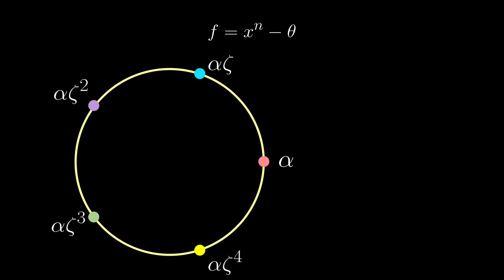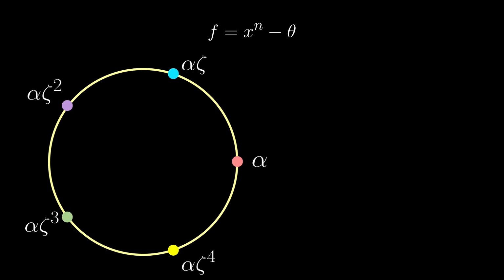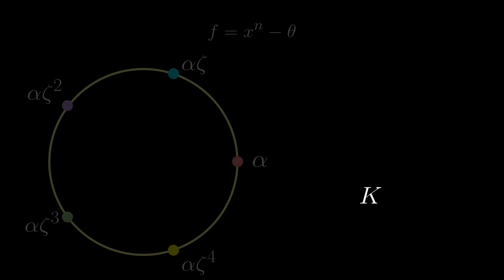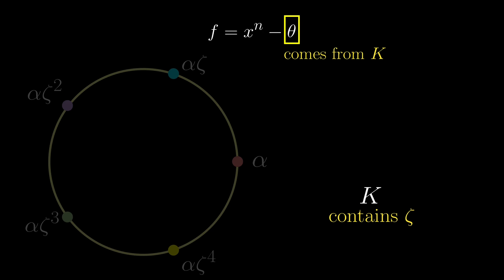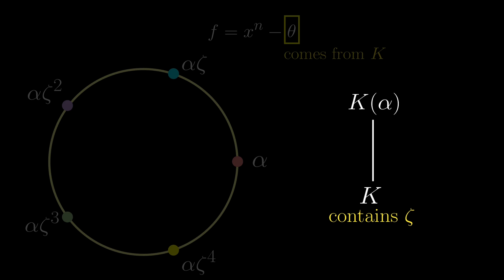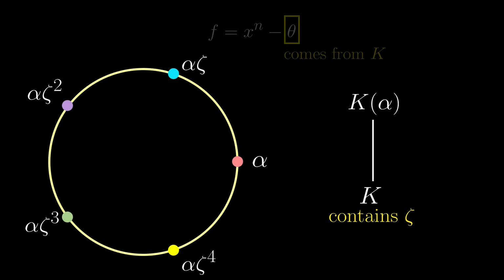However, unlike in the previous example, we will not start from Q. Instead, we start with a field K, and this field contains the nth root of unity. It doesn't have to, but it will make the discussion way easier. This also means that theta comes from K. Anyway, the field extension here is again to the splitting field, adjoining all the roots. However, this time we only need to adjoin alpha, because the roots are all made up of alpha and zeta, and we already have zeta in K, so we just need to add in alpha.